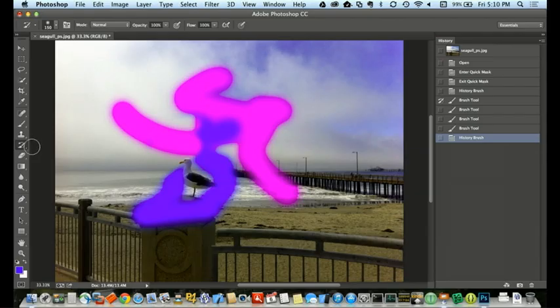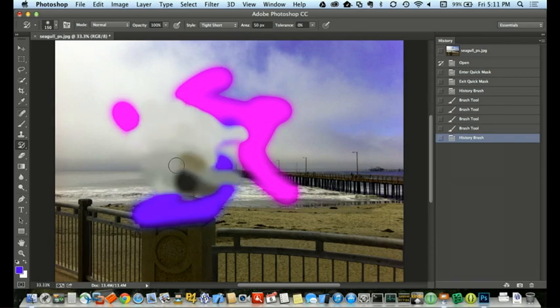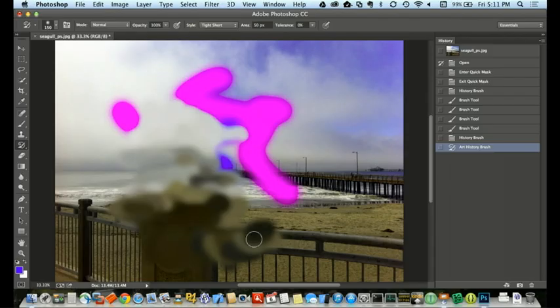Okay, and there's even this really cute thing called the art history brush. So I could do a really kind of hipster style artistic undo, pulling up pixels from the past. Okay, so you get way more stuff than just undo.